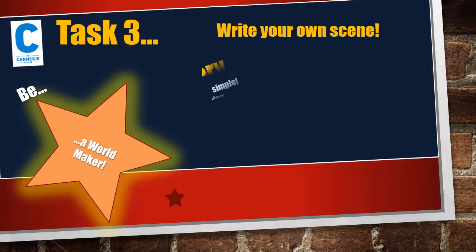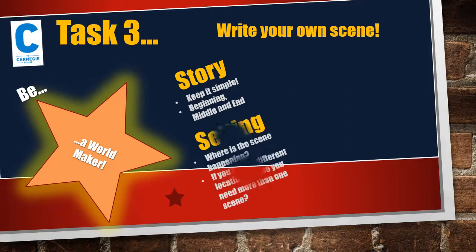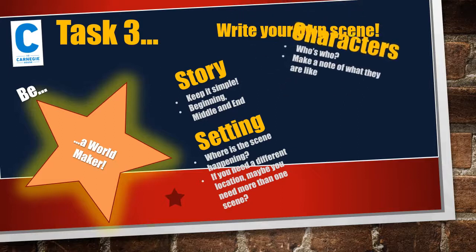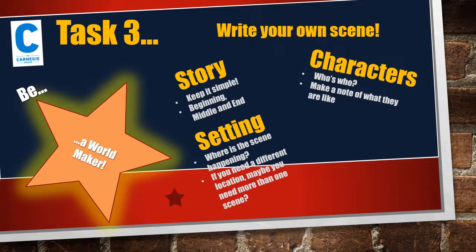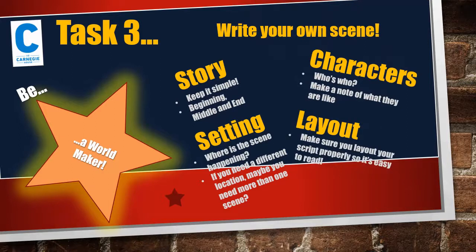Now remember, when you're writing a scene, it needs to have a story. Keep it simple. It needs to have a beginning, a middle, and an end. Think about the setting. Where's the scene happening? If you need a different location, then maybe you need more than one scene. Think very carefully about your characters. Who's who? What are they like? And the layout. Make sure your script is easy to read.